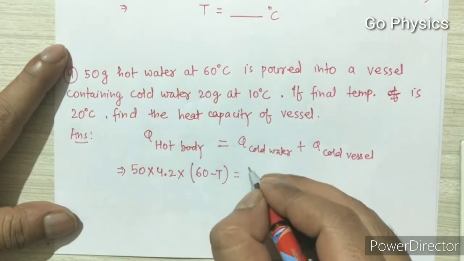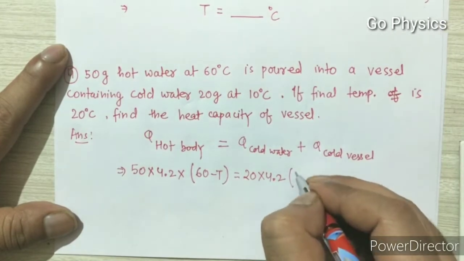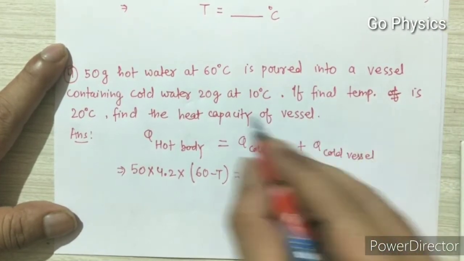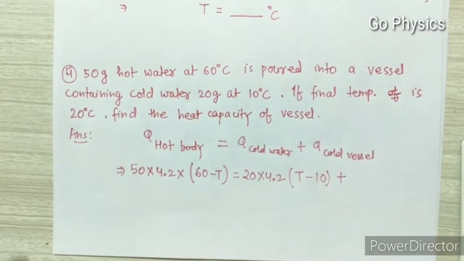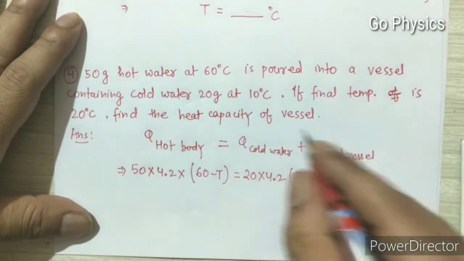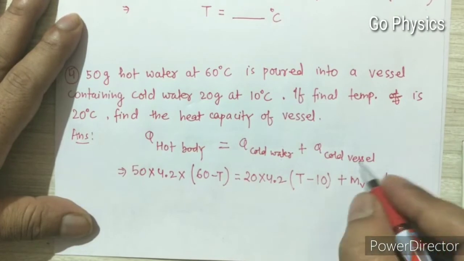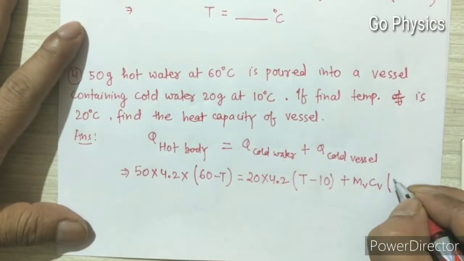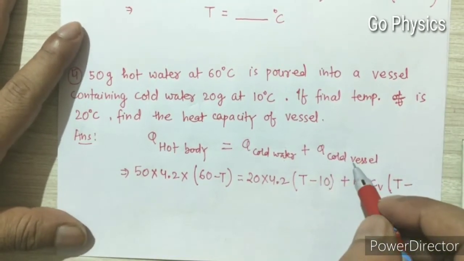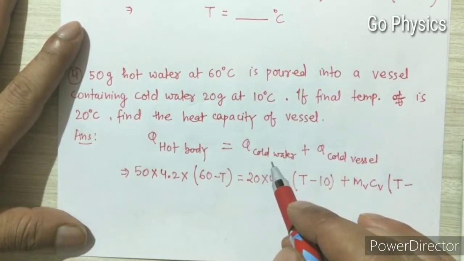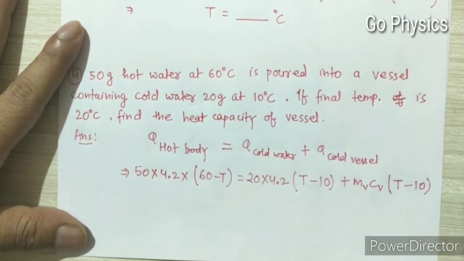So for cold water we will write what? Mass into 4.2, that is mc into delta T. So delta T is higher minus lower, so T minus 10. And for the cold vessel, the mass of the vessel is not given, so M of vessel, and the specific heat capacity of the vessel is also not given, so C of vessel. And what is delta T of the cold vessel? Final temperature will be T, but what is the initial temperature of the cold vessel? This will be the same as that of the cold water inside it, yes or no, as I discussed in question number 3. So this will become T minus 10.